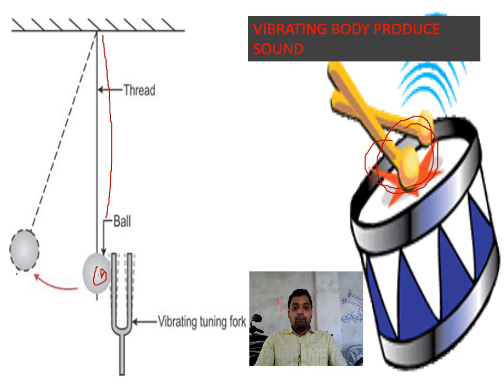When a vibrating tuning fork hits the ball, it vibrates, changing its position from mean to extreme and extreme to mean, and this vibration causes sound for a listener or observer. Here we can say that vibration is the only cause because of which sound is produced by any object.